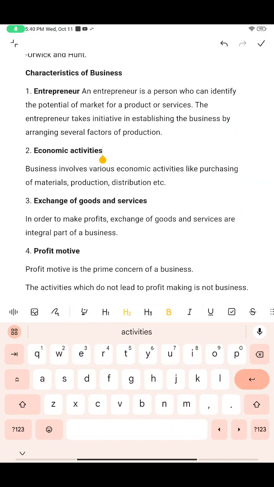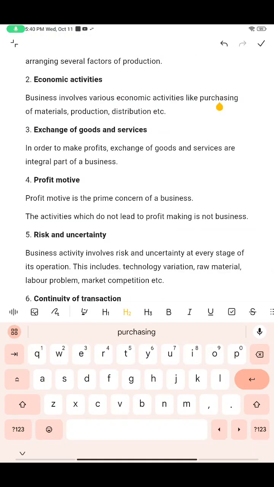Second one is economic activities. So what are economic activities? From purchasing materials to distribution, etc. You can include all the steps like purchasing the materials, then preparation of the design, then production, distribution, etc. So these are economic activities. That means in order to completely furnish a product, what are the steps involved? Those are economic activities.